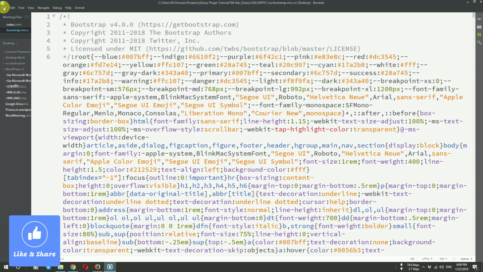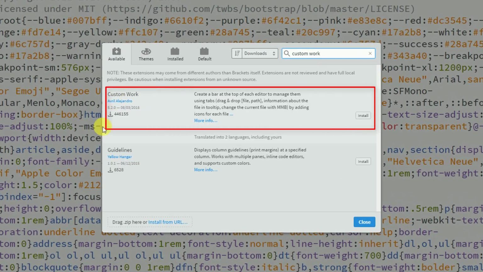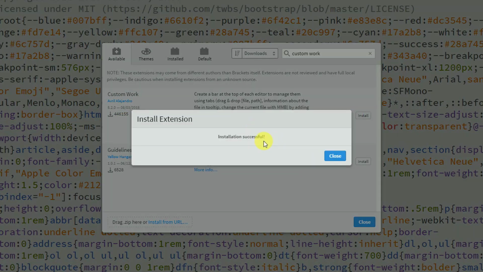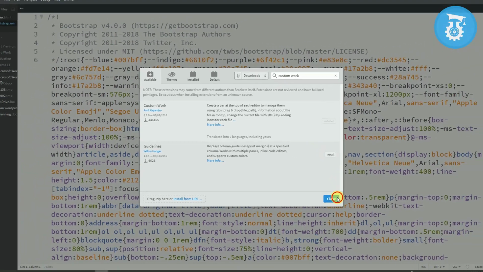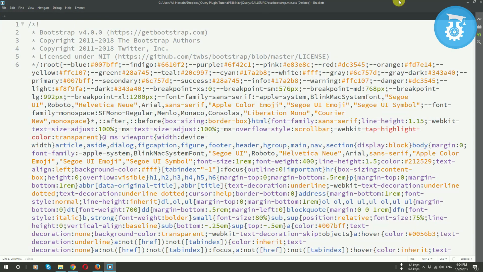I am going to the file and then extension manager, and here I will write CustomWork. As you can see, the CustomWork extension is here. So I will click install, and I need to wait a little bit for installing. As you can see, it installed and then close. And as you can see, already we have the 2 tabs and also we are getting the logo here. Now you can use your full screen.